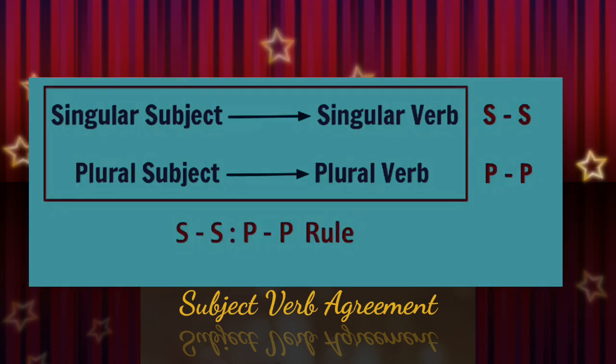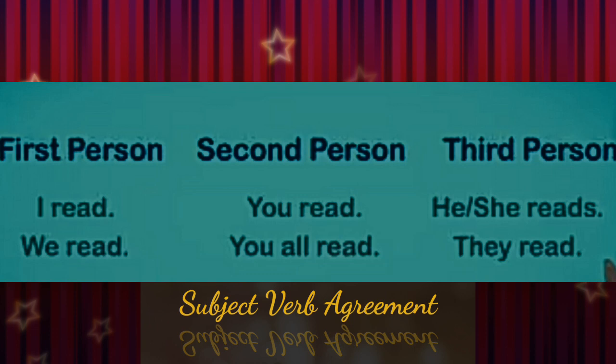Dear children, here comes the basic rule for subject-verb agreement. A singular subject should be followed by a singular verb, and a plural subject should be followed by a plural verb. S, S: singular subject, singular verb. P, P: plural subject, plural verb. We can call it the SSPP rule.